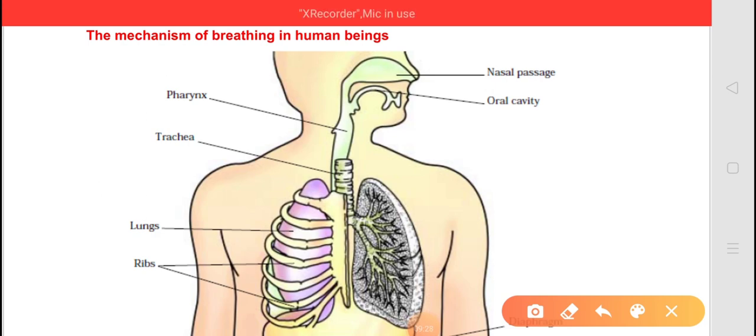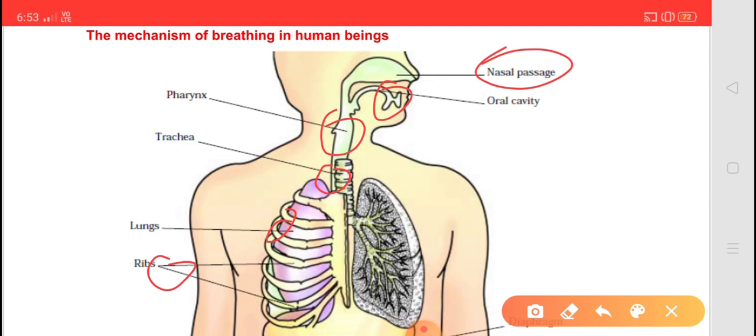Mechanism of breathing in human beings. You can see in this figure, this is the nasal passage, oral cavity, pharynx, trachea, lungs and ribs. Now we will see what is the function of each of the parts, right?